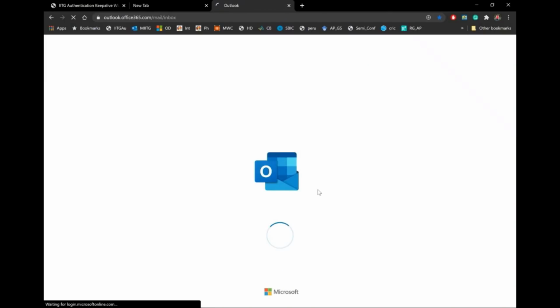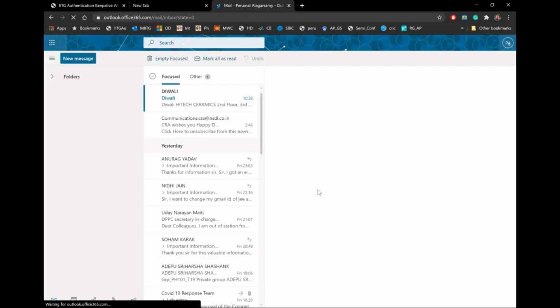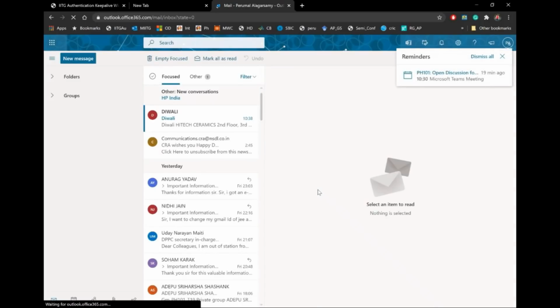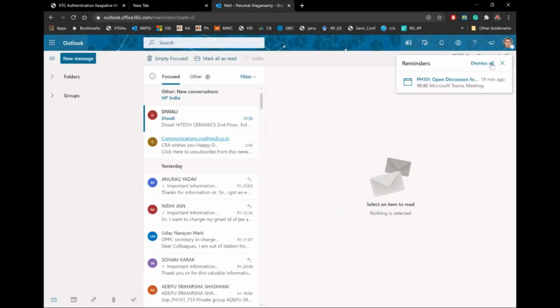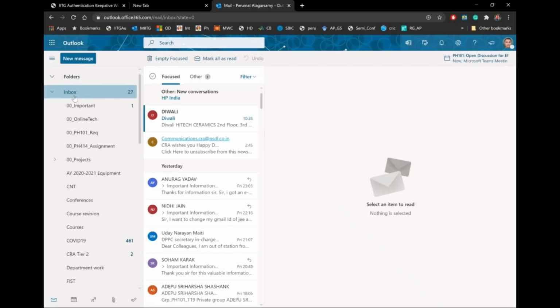So I have now entered the Outlook part. As I showed you, there are some emails coming, and now we have the PH101 open discussion. The reminders are coming, so let me dismiss all. You will get these once somebody invites you to a meeting, so not to worry. Now you go to the left side. You can click on this folder. You will see your inbox and so many other emails that are available. Now I will demonstrate some of the things live for your important information.